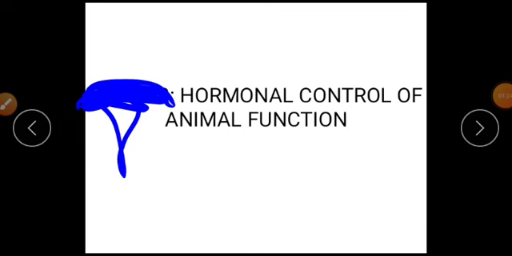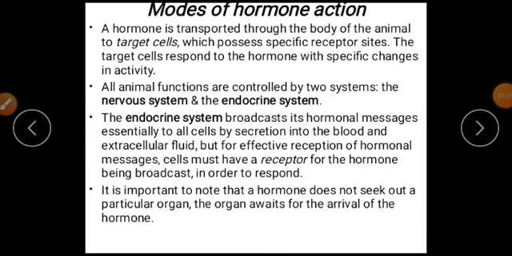Here are the modes of hormone action. You have to know that a hormone is transported through the body of the animal to target cells, which possess specific receptor sites. The target cell responds to hormones with specific changes in activity. So first, a hormone is made for target cells.